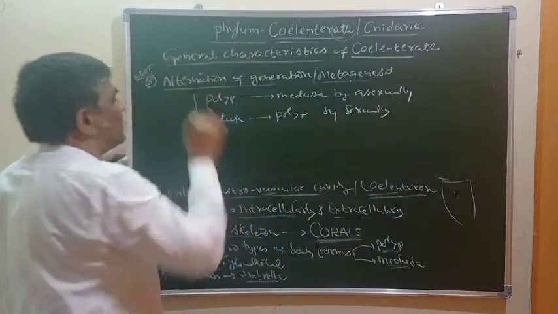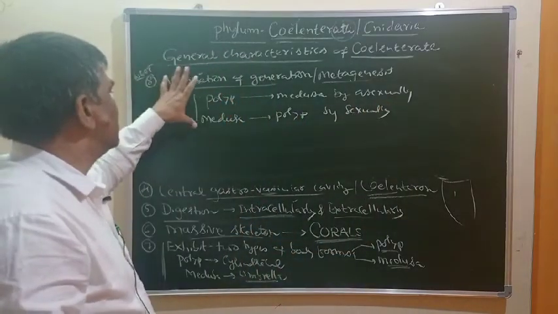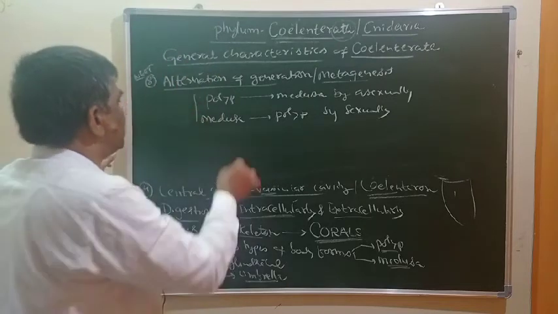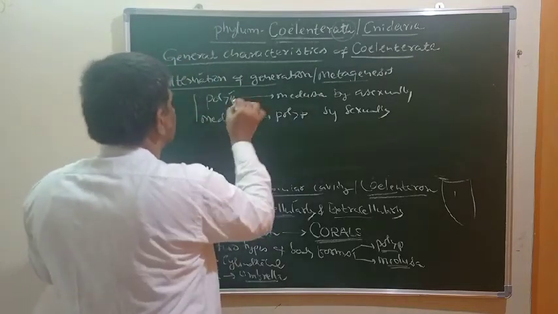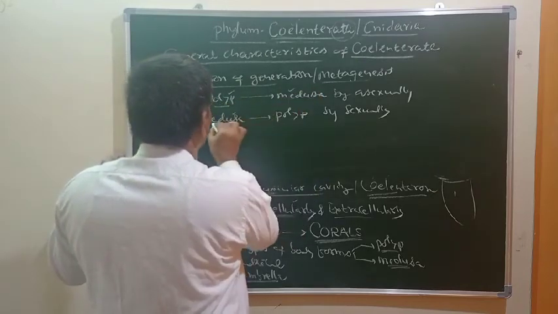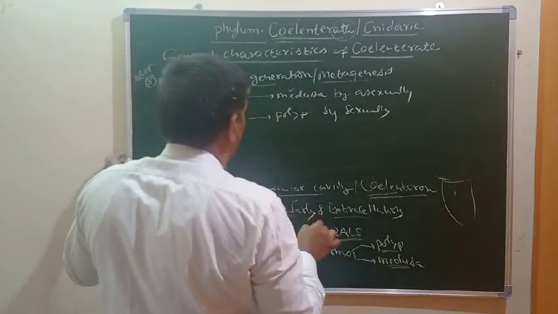This process is called alternation of generation. You please remember, polyp is present and medusa is present in the same animal body. Polyp can change into medusa, and medusa can change into polyp form.